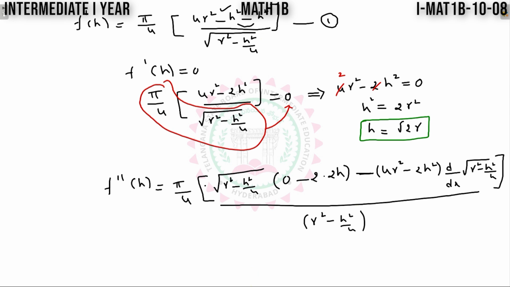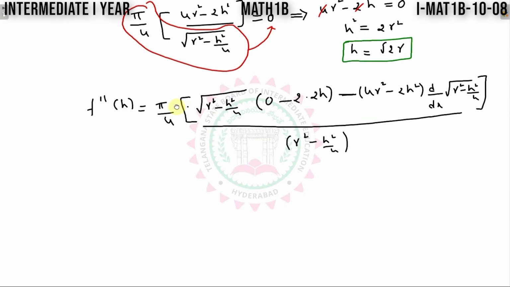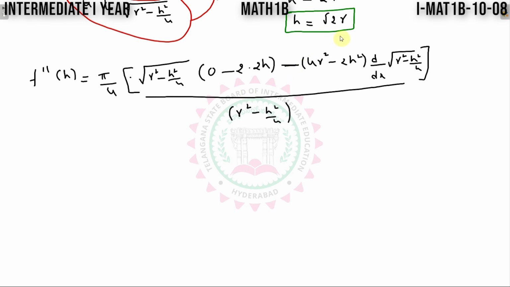Now find out f double dash value at h is equal to root 2r. So here I will get f double dash at root 2r is equal to pi by 4 as it is. Substitute h is equal to root 2r here. The square root of r square minus h square means 2r square divided by 4.